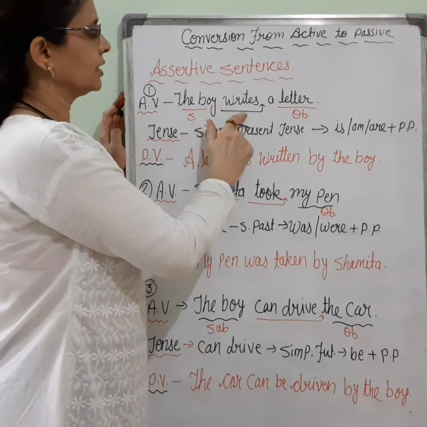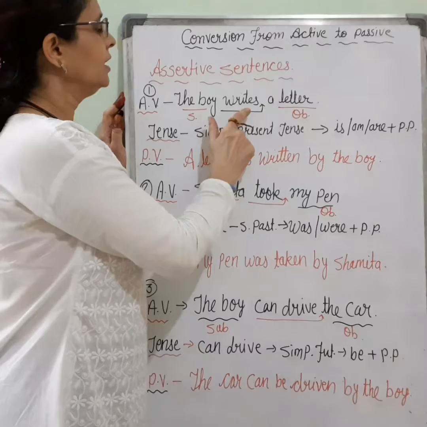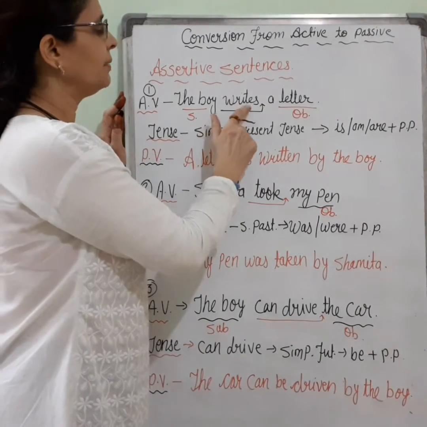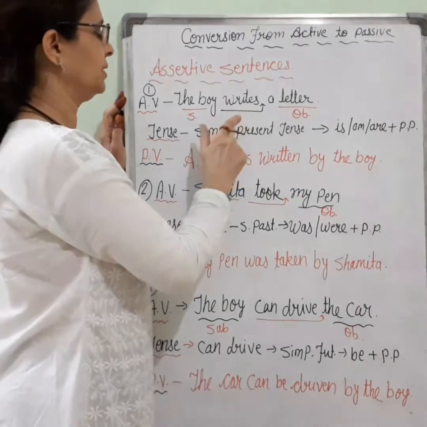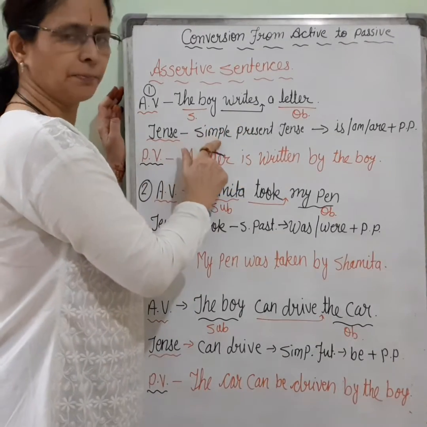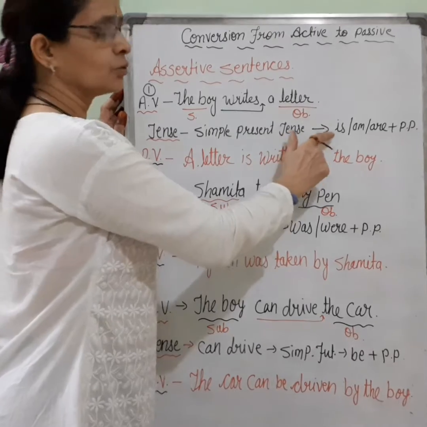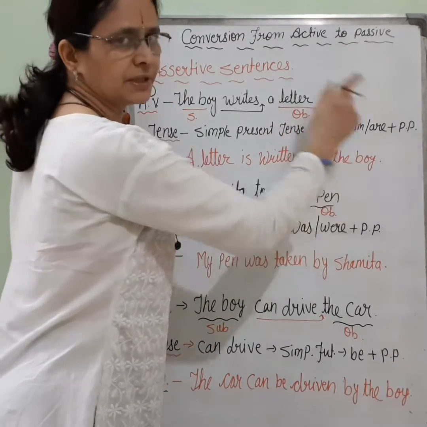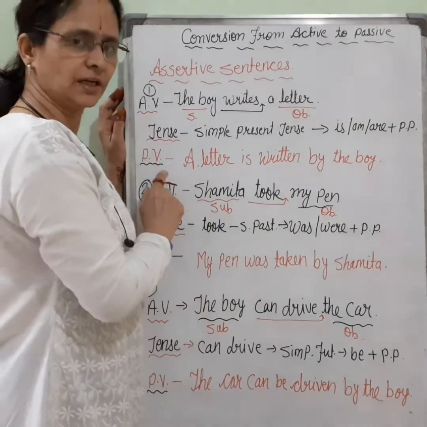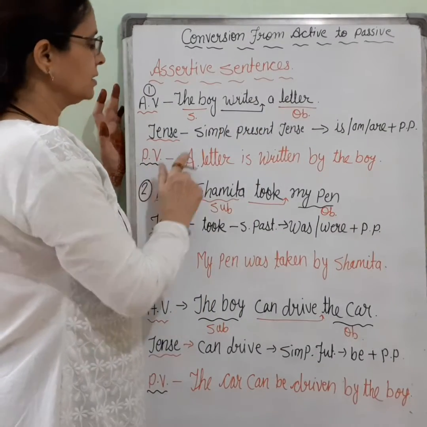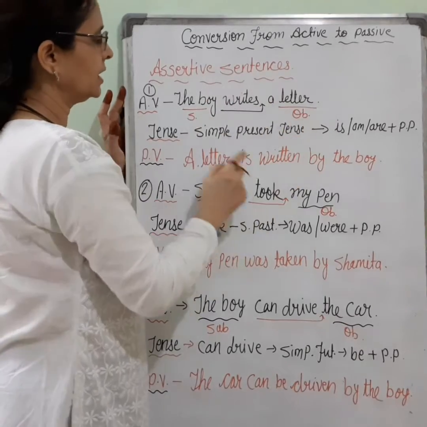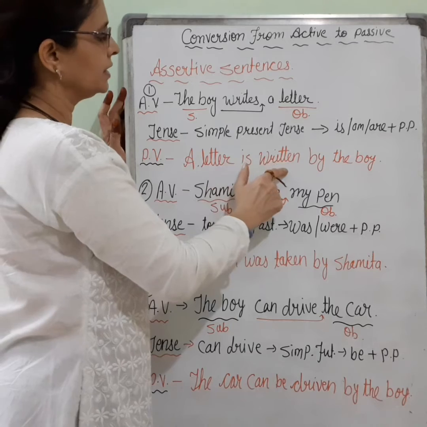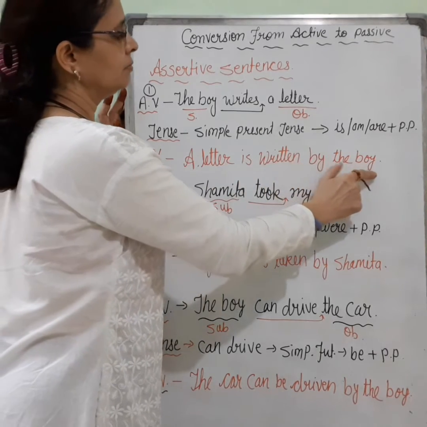बॉय एक सिंगुलर होने के कारण प्लूरल वर्ब का यूज किया है। प्लूरल वर्ब जब यूज करते हैं सिंपल प्रेजेंट टेंस में तो वर्ब में एस और ईएस का फॉर्म लगाकर प्लूरल बनाया जाता है। So the tense is simple present tense, and the rule for active to passive is am/is/are plus past participle. So how will we convert it? Passive voice: subject will be object and object will be subject. A letter is written by the boy.